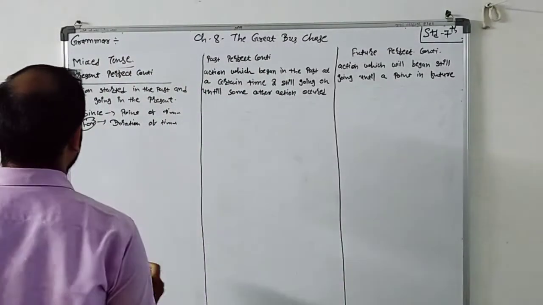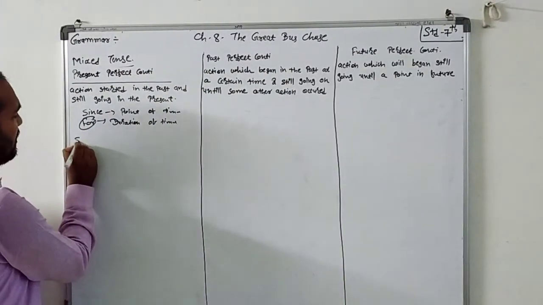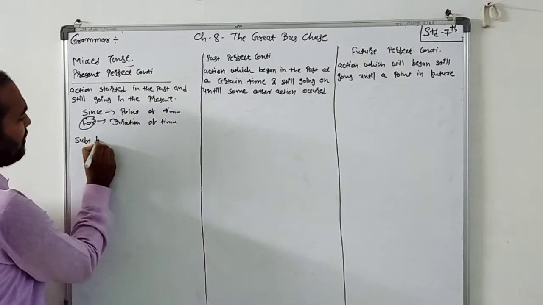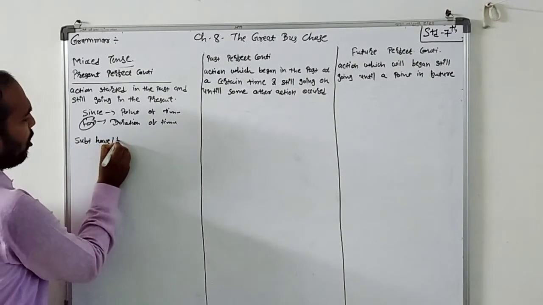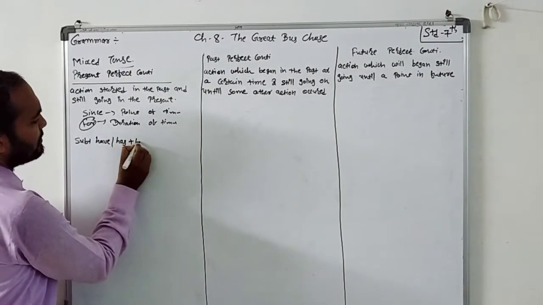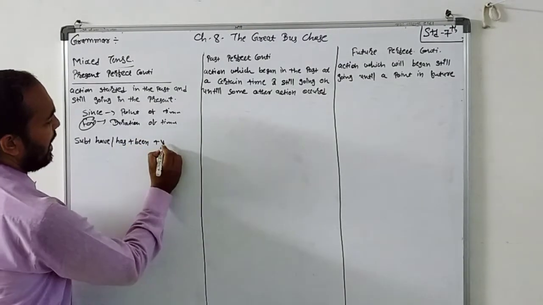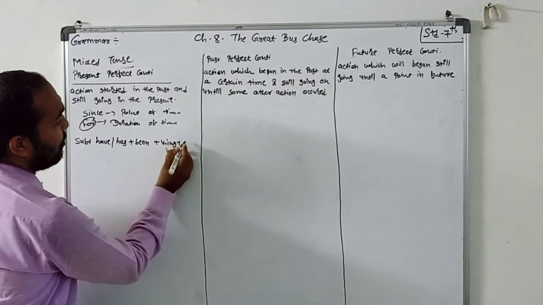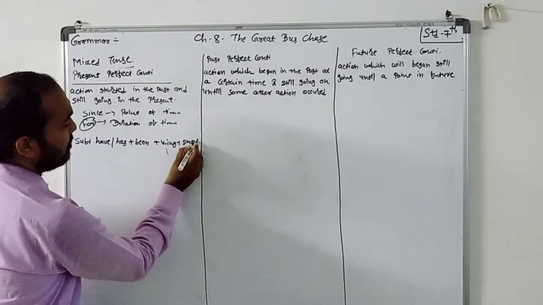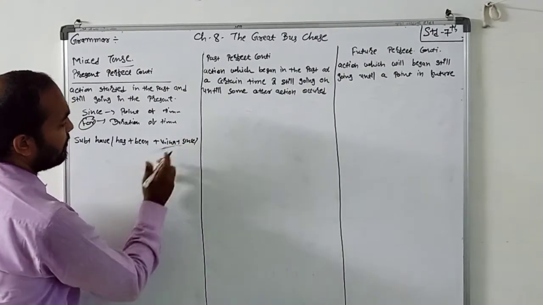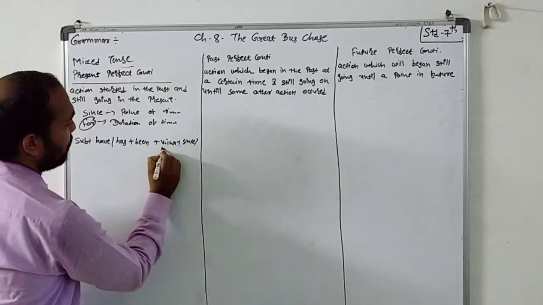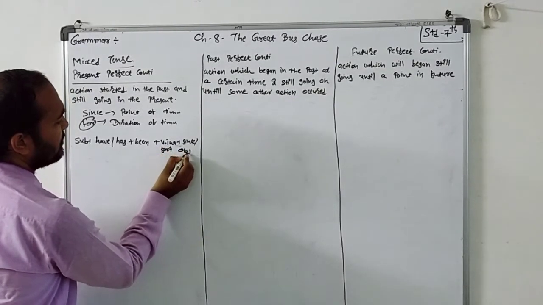Now the structure: subject plus have or has plus been plus verb with ing plus since or for plus object.